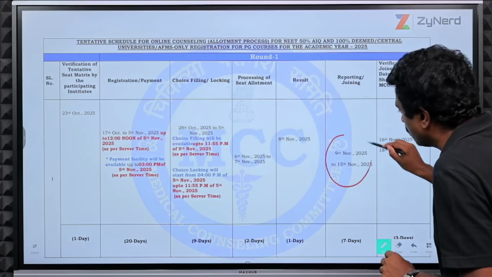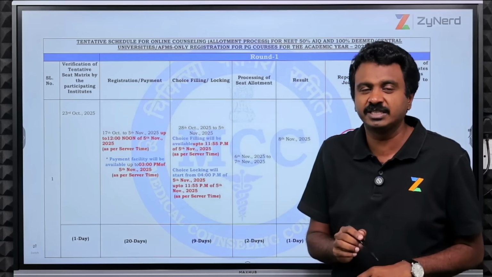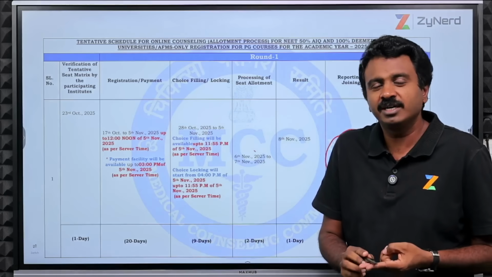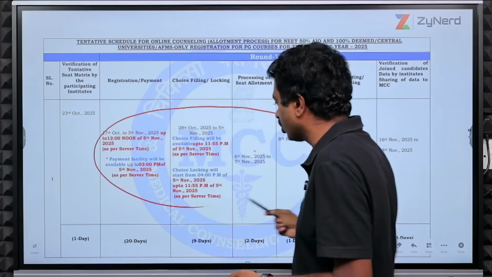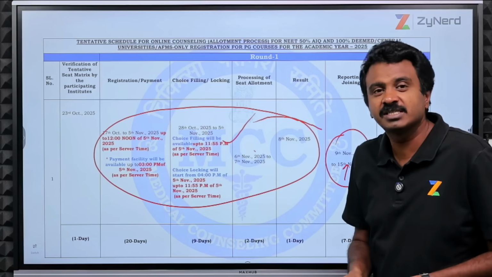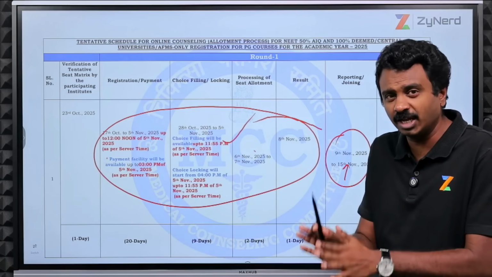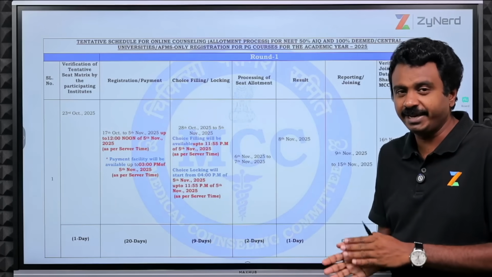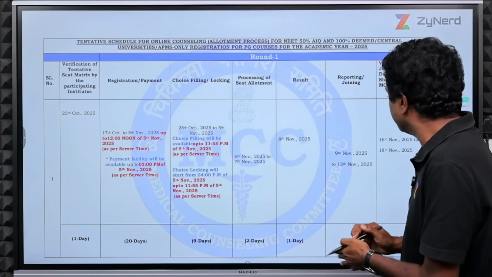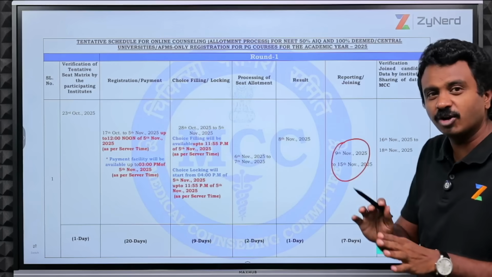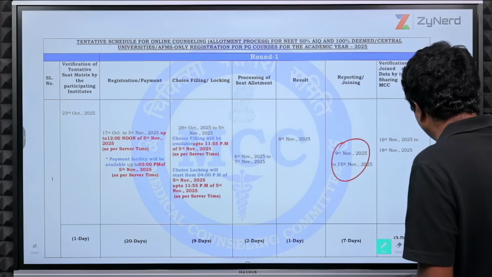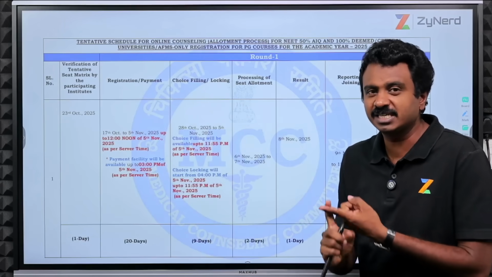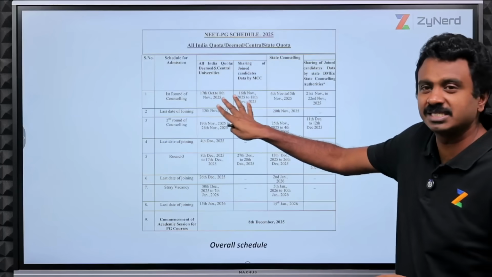So this process would end somewhere here for you, 9th to 15th November, if you get allotted. If you are not allotted, you will either wait for state round 1 or All India round 2 accordingly. This is the entire process, which is the round 1 process. This is All India alone. This timeline needs to also work in tandem with the state timeline so that you are able to move. So your next question is, I am waiting for All India round 2 only, no problem, the next timeline is given over here. I am waiting for state round 1, what happens? That will be answered by this timeline, fine.